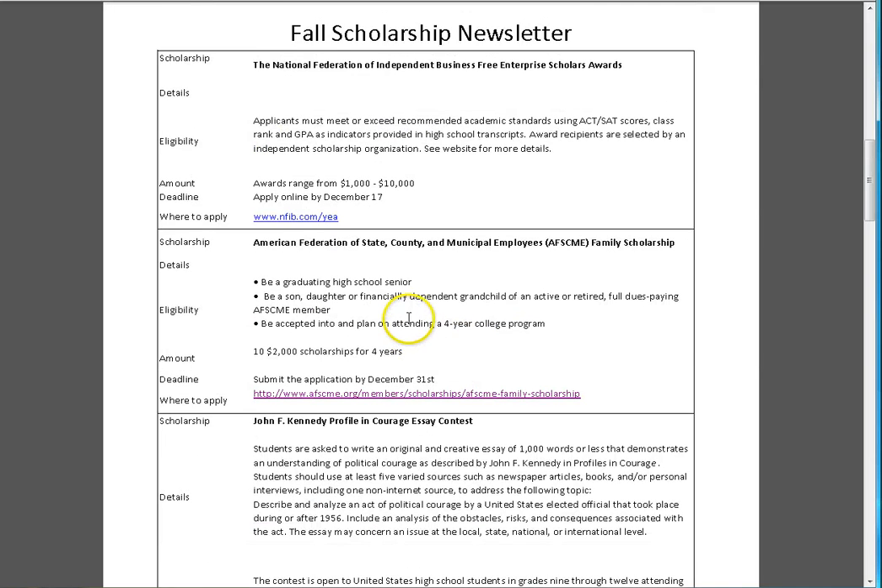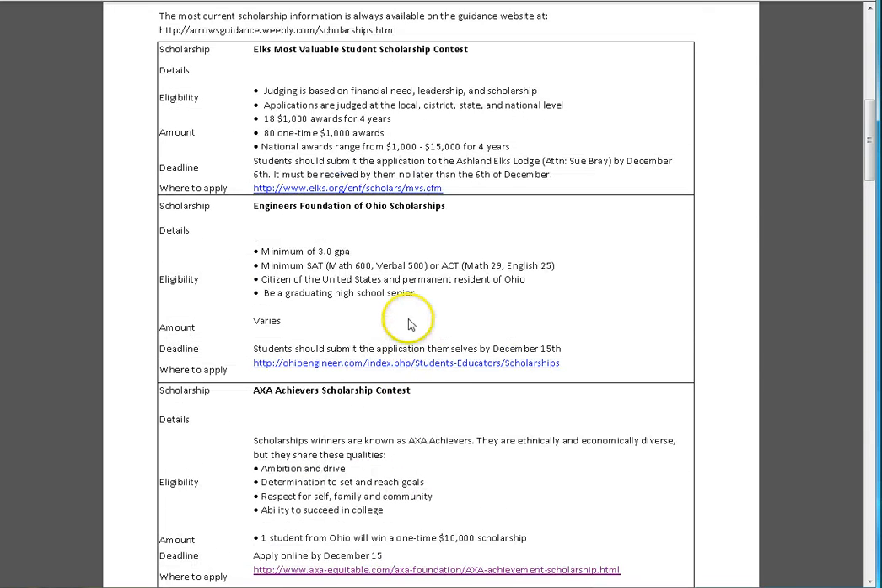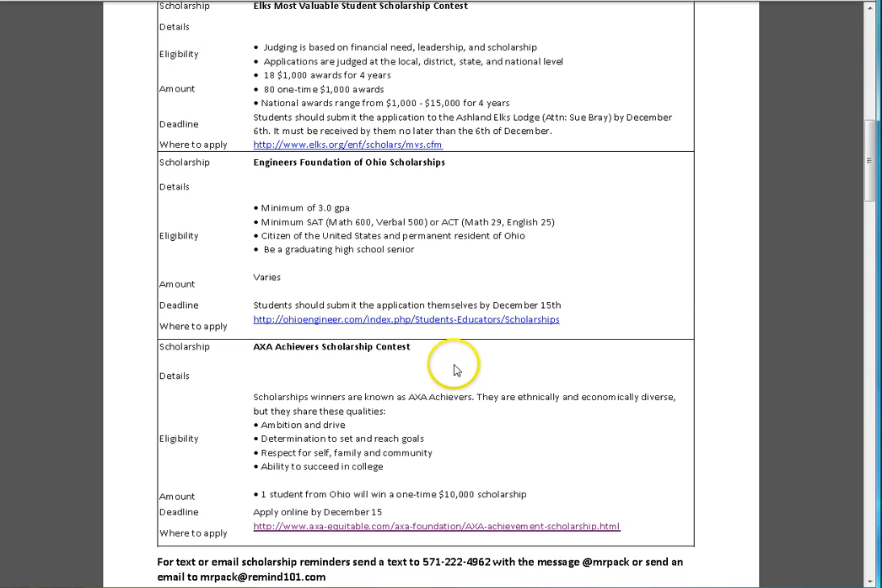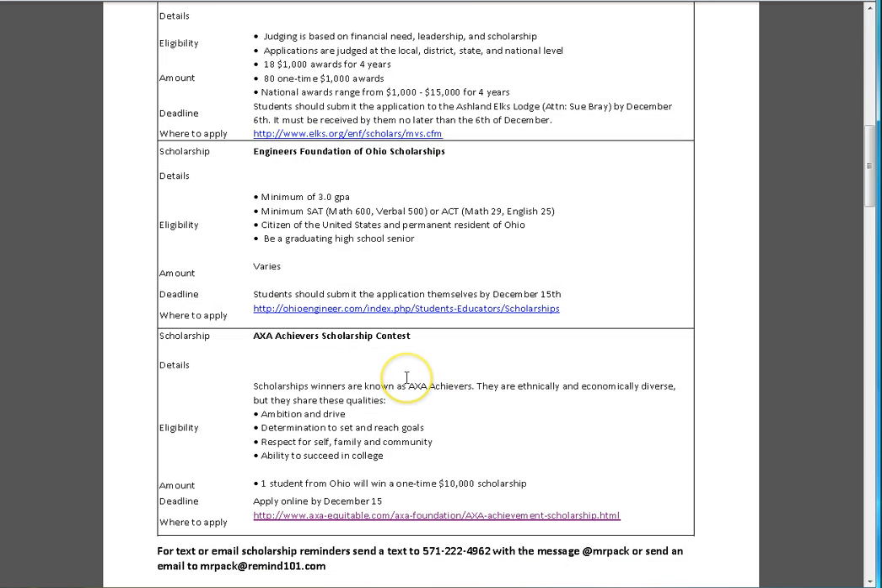The next one is the AXA Achievers Scholarship, and this one is an online scholarship. So you will turn this one in online. Shouldn't be a problem to submit that one by December 15th. Again, please double check things as you were going through our scholarship newsletters and searching.